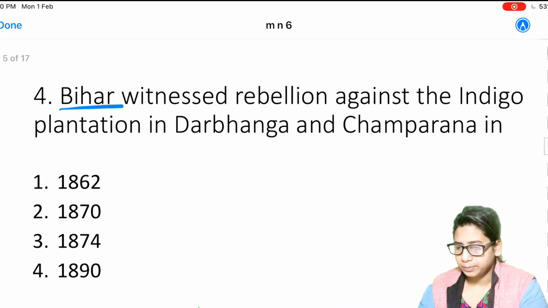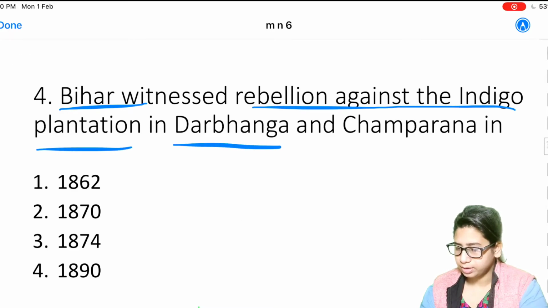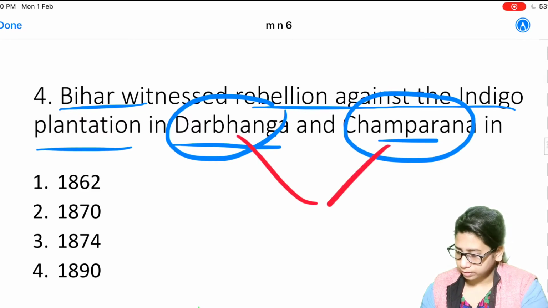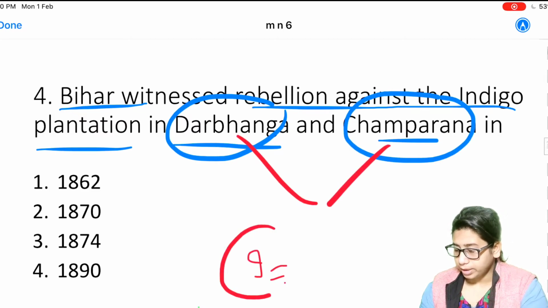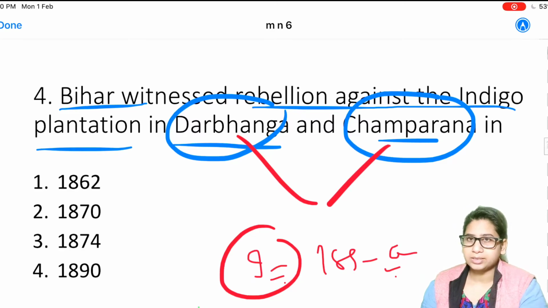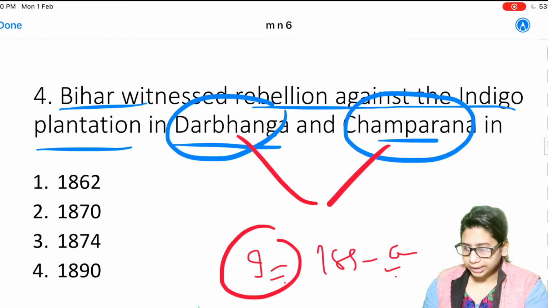Next question is, Bihar witnessed rebellion against the indigo plantation in Darbhanga and Champaran in the year. So what happened after the rebellion of indigo in Bengal during 1859 and 60? It was virtually wiped out from Bengal by 1860, so the planters started moving towards Bihar and started investing there.